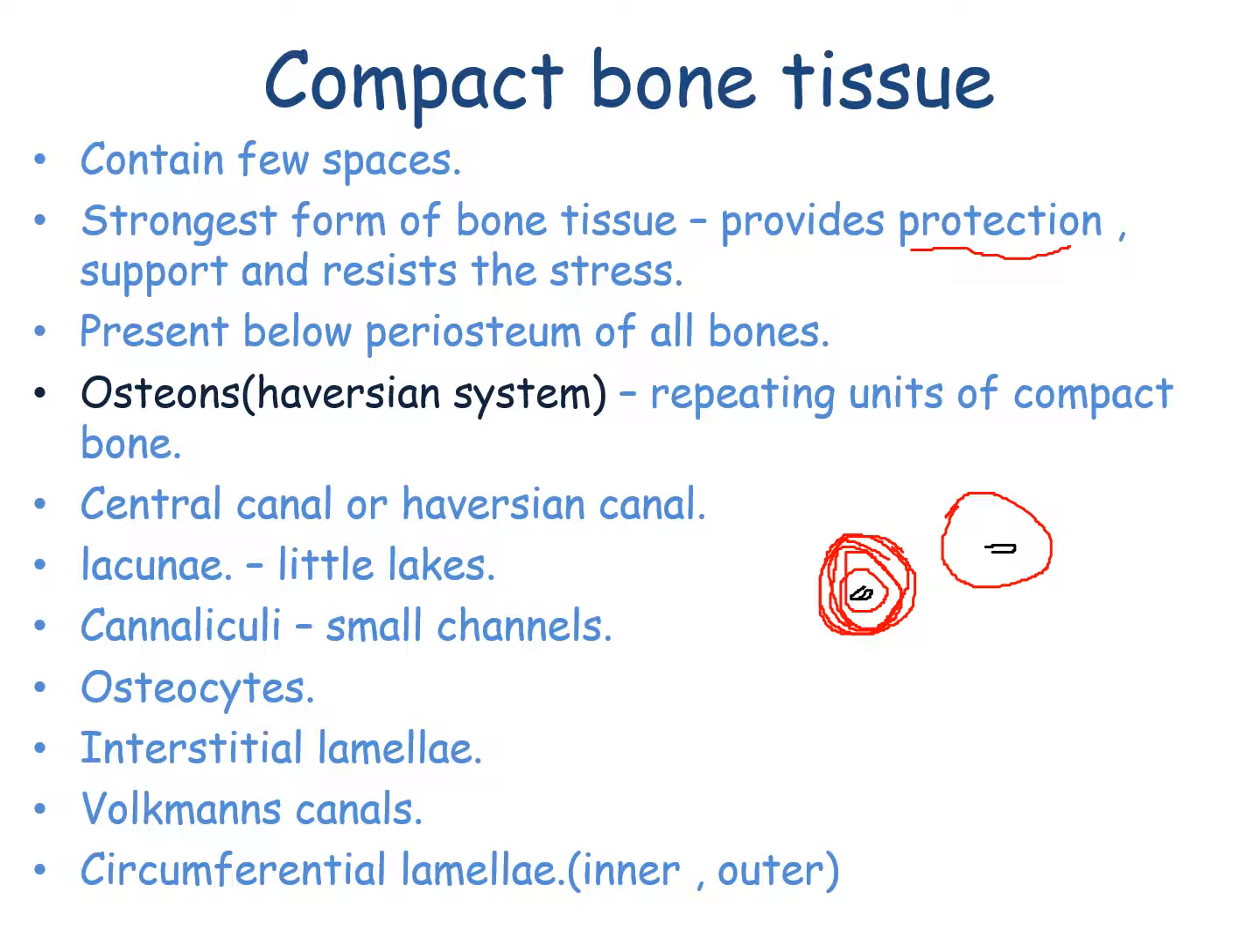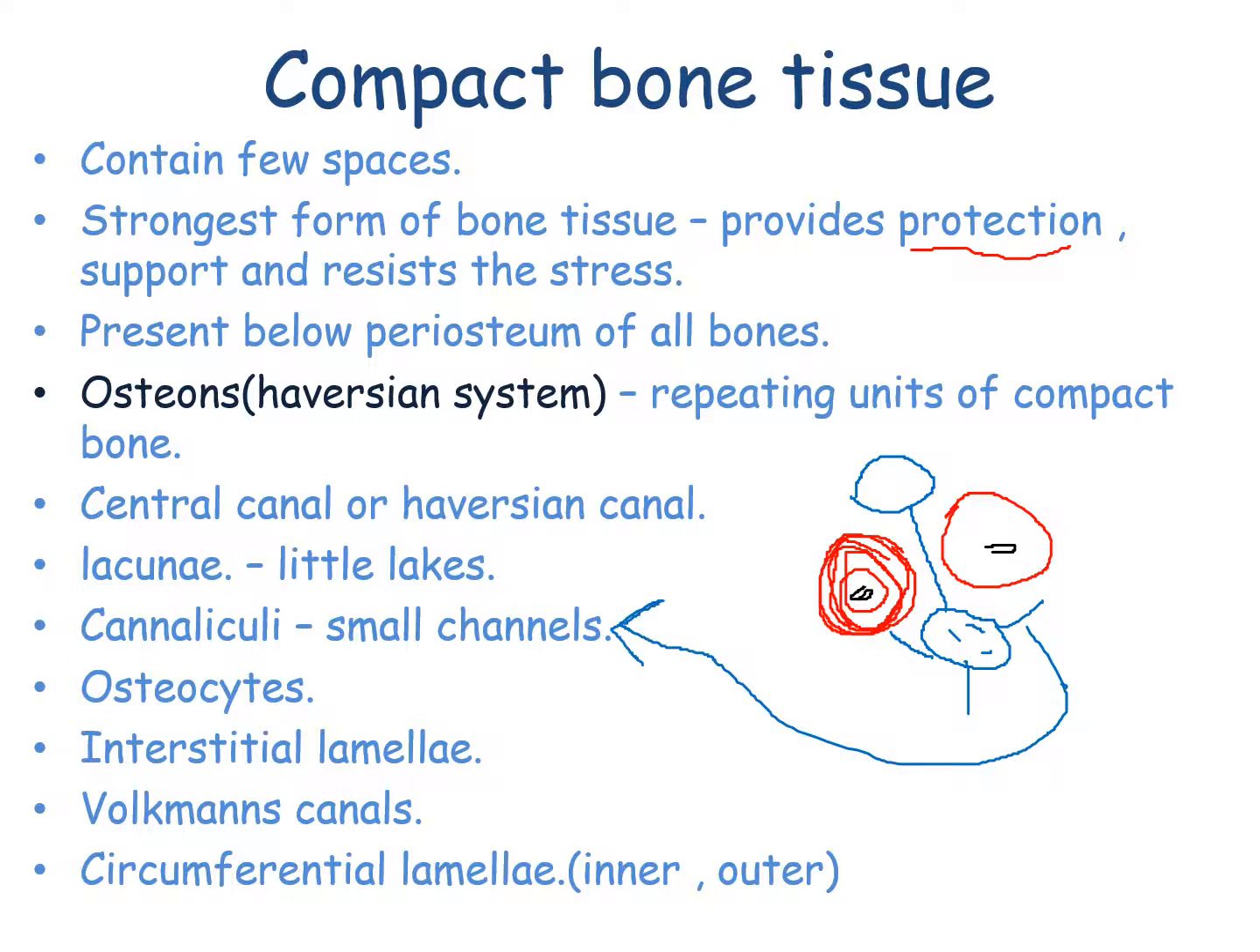In between the concentric lamellae or the osteons, there are some spaces and these spaces are called lacunae, which means little lakes. Lacunae contain osteocytes. Lacunae are connected with the neighboring lacunae and also with the central canal. And these connections are called canaliculi, which means small channels.